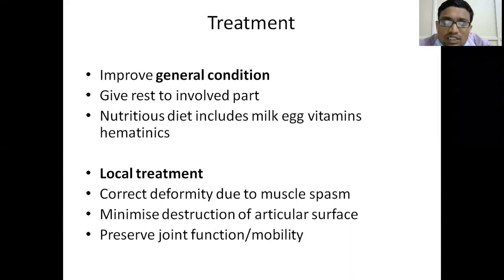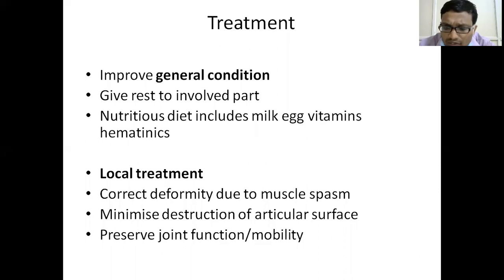If the diagnosis is early and the treatment is instituted early, the patient outcome improves very much. He will have a near normal outcome. If we diagnose the disease at a later stage, in any form of skeletal tuberculosis, you cannot reverse the entity. There will be some morbidity which the patient has to live with. So early diagnosis and treatment is to be given for a good outcome.